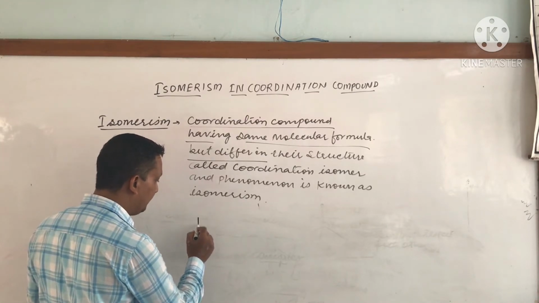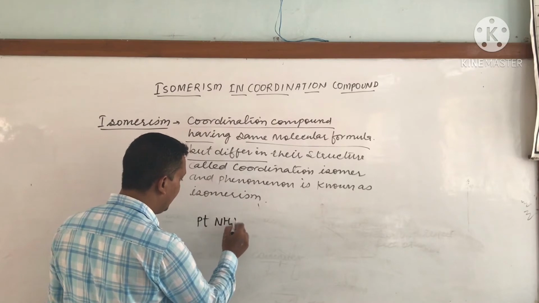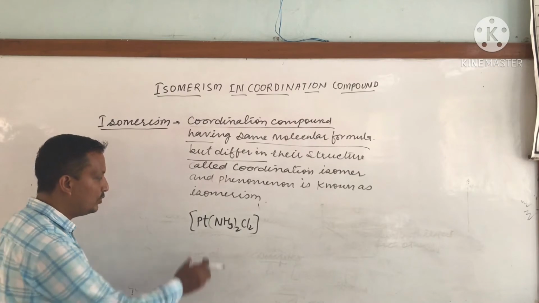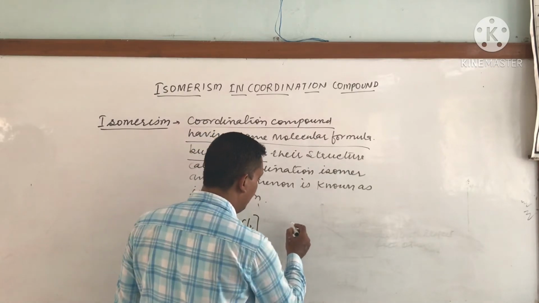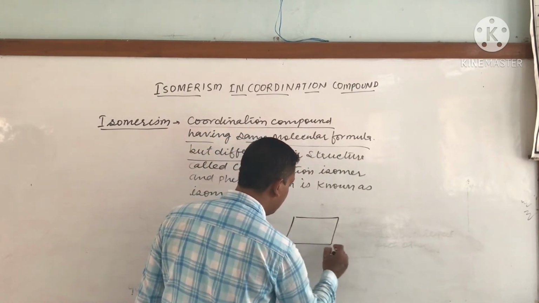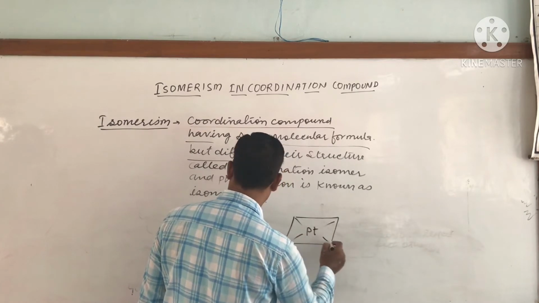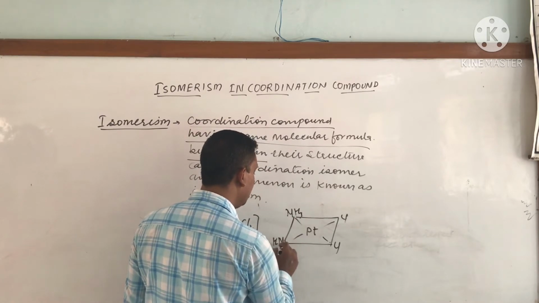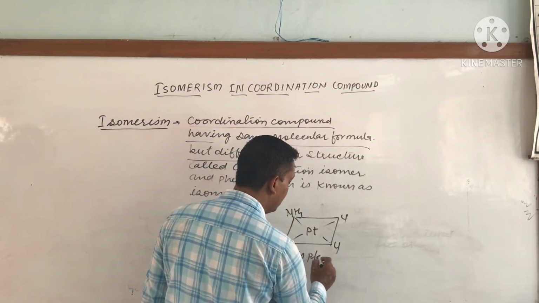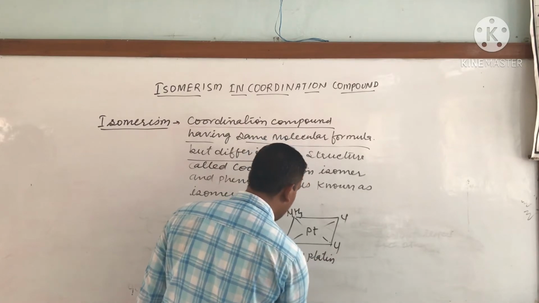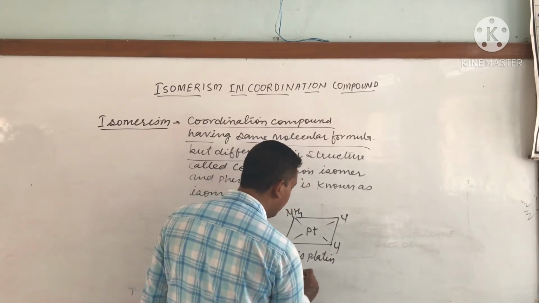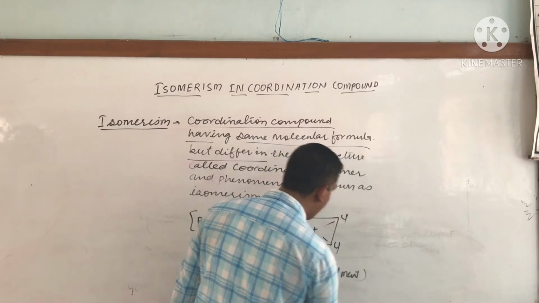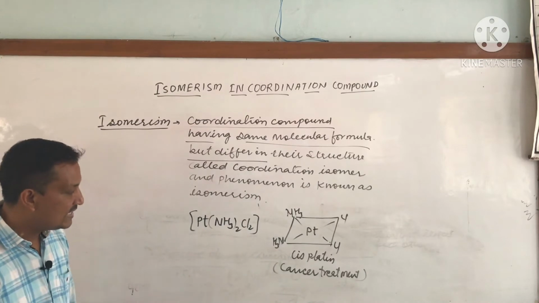For example, if we are taking Pt(NH3)2Cl2, this is a very important compound. It will have two geometrical isomers like this: platinum and Cl and Cl and NH3 and NH3. This is cisplatin. The complex is called cisplatin and is used in cancer treatment. It is used for chemotherapy, for cancer treatment.